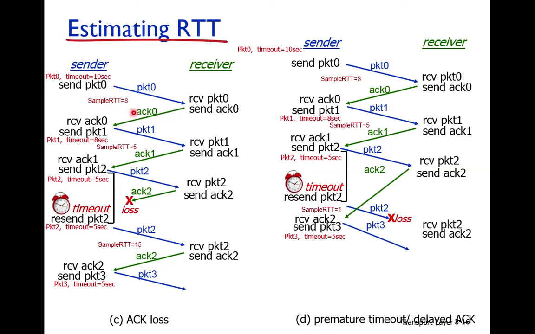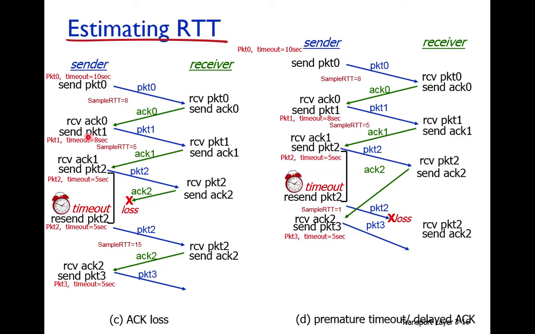Suppose for packet 0, the sample RTT is 8 seconds. It means that packet 0 takes time to move from sender to receiver, and acknowledgement 0 moves back from receiver to sender, and this whole trip takes 8 seconds.